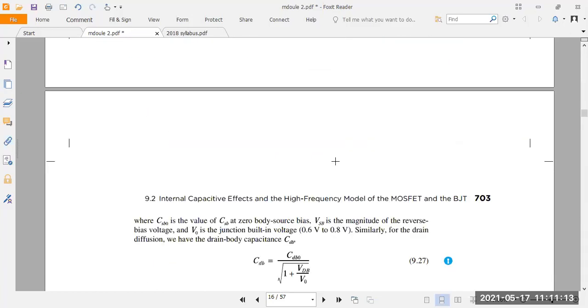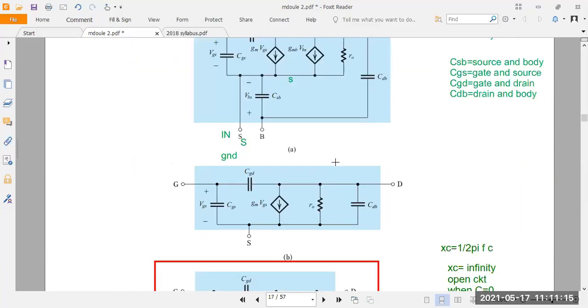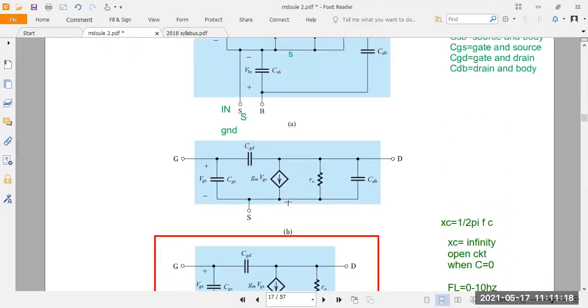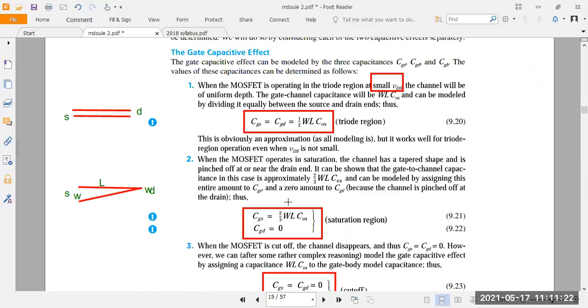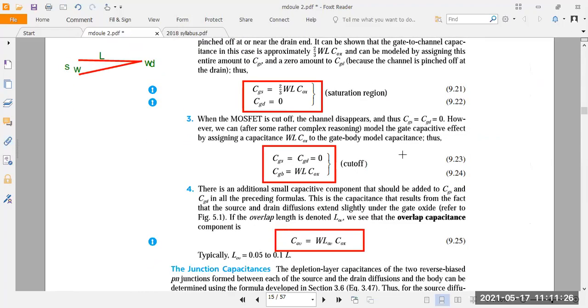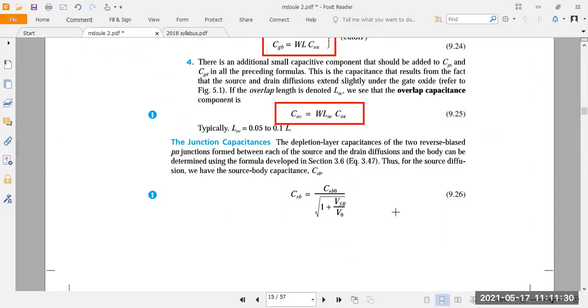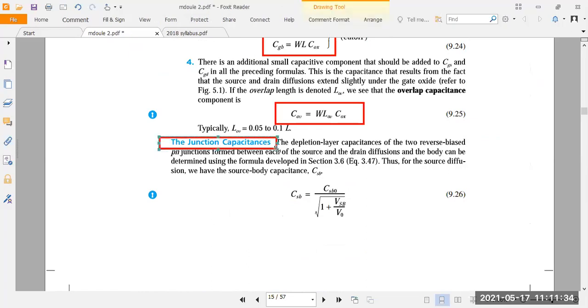First, you have to write the diagram, these capacitance diagrams 1, 2, 3. After writing the diagrams, you go for the equations, writing them one by one. First you take triode, saturation, cutoff, then overlap capacitance. Understood? Next you take junction capacitance.